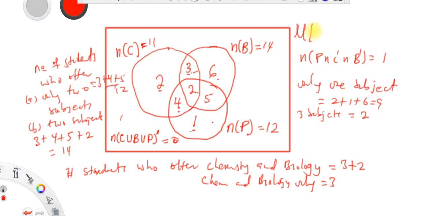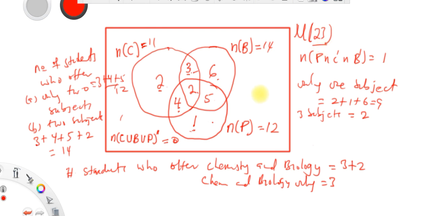So the universal set is 23, everything, guys. One thing you should also know is that if you add chemistry, biology and physics, it will always be more than the universal set. That's where you get confused. But you know that 11 plus 14 plus 12 will be more than this, so you have to also know that.